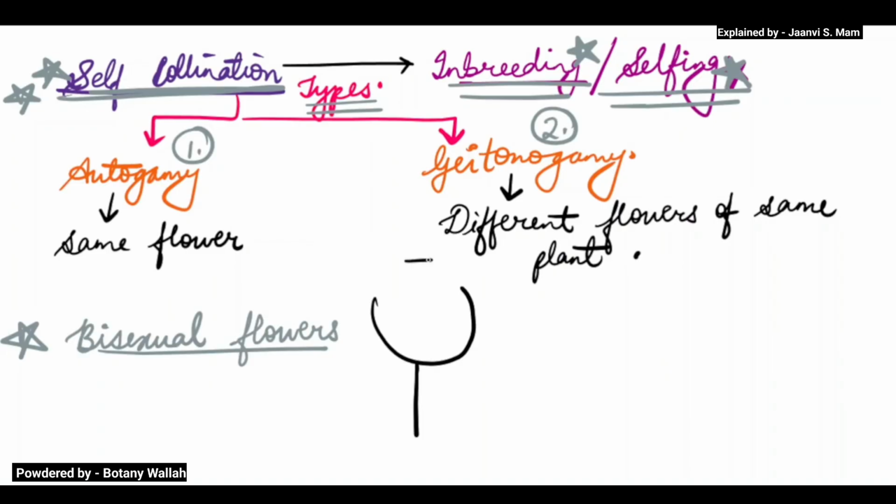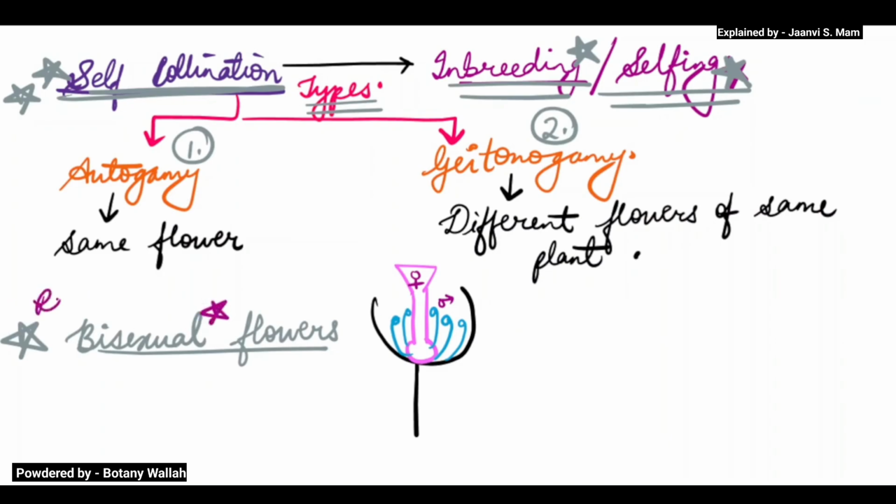It is having a female part, and it is also having a male part. If one flower has both the parts, female part and male part, then we say it is a bisexual flower.